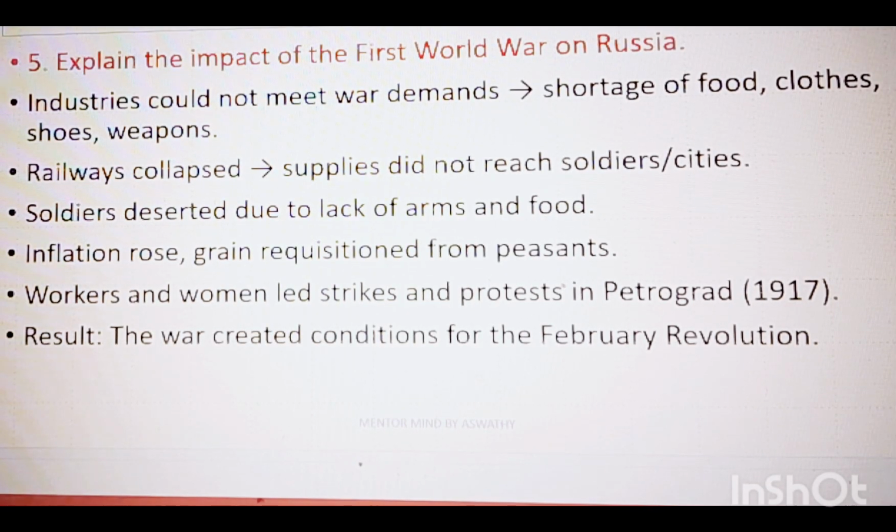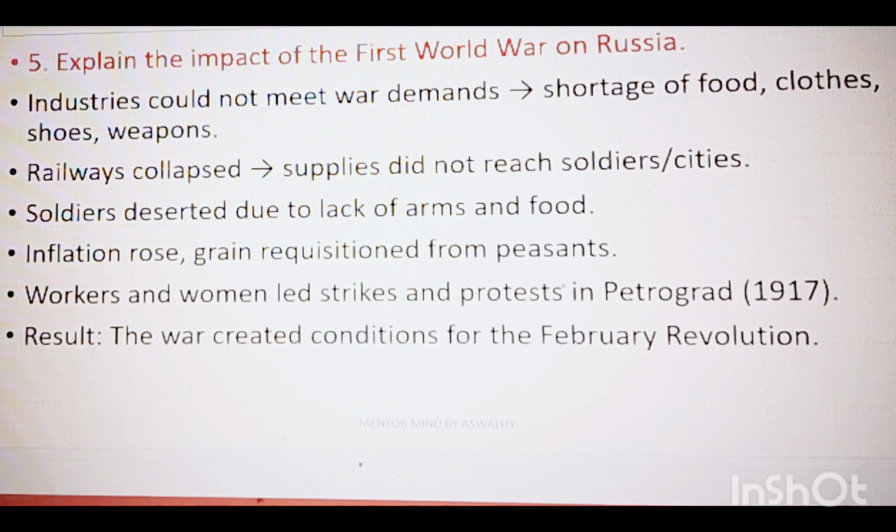As the railways collapsed, the supplies did not reach the soldiers or cities. It was difficult to transport them. And the soldiers deserted due to lack of arms and food. The soldiers didn't get the weapons as well as food as the railway network had collapsed.